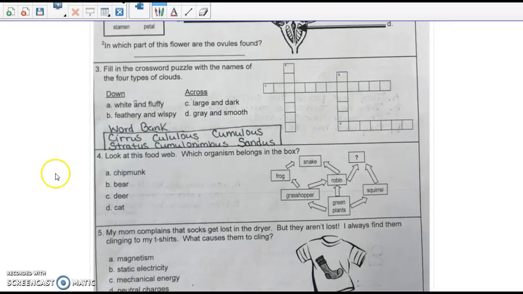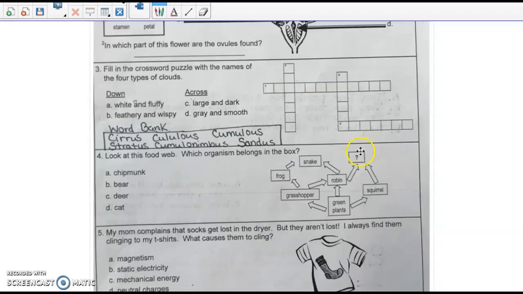Number 4. Look at this food web. Which organism belongs in the box? Now, always with a food web, you need to pay attention to your arrows. So I'm going to read it from the bottom because that's where we start. We have green plants, going up to a squirrel, going up to a question mark. Green plants going to a robin, going to the question mark, or green plants, robin, snake. Green plants, grasshopper, robin, question mark. Green plants, grasshopper, robin, snake. Green plants, grasshopper, frog, snake.